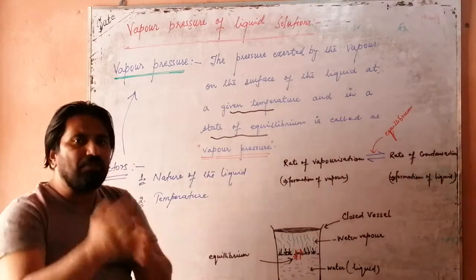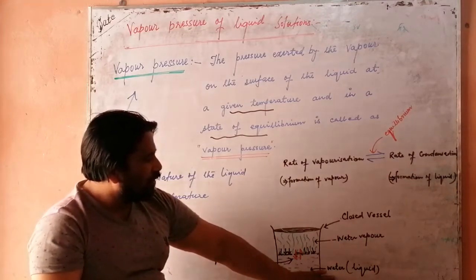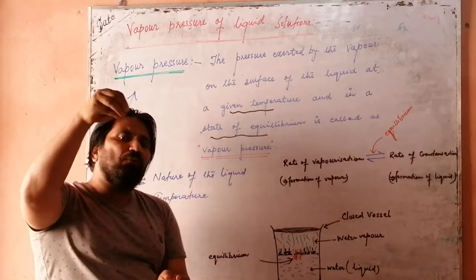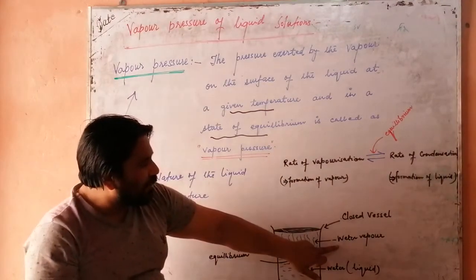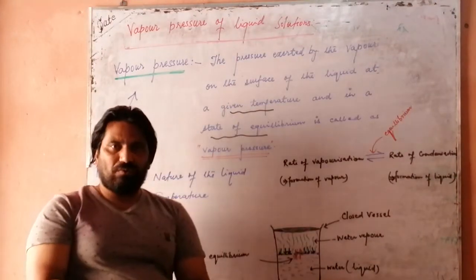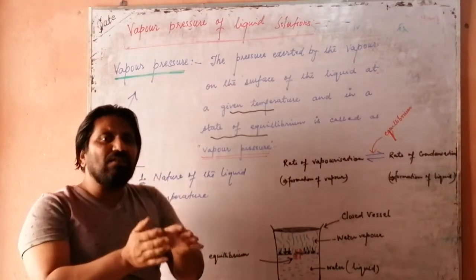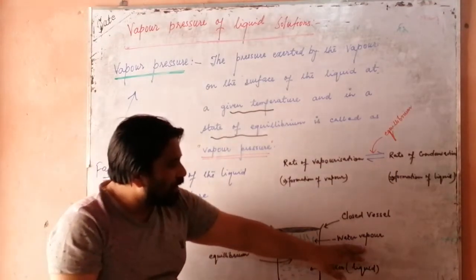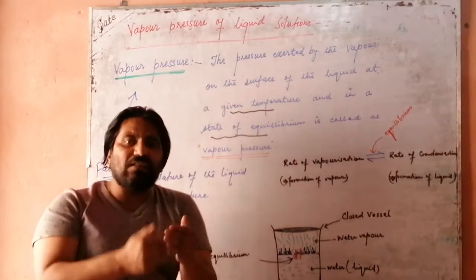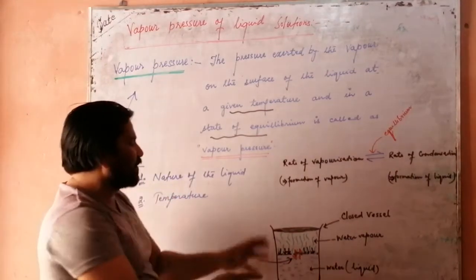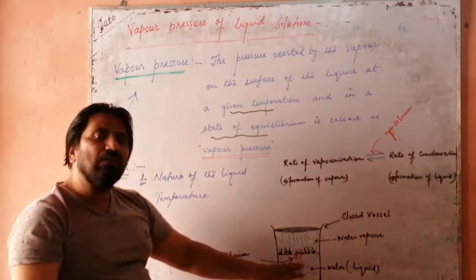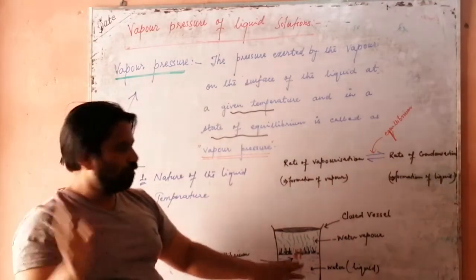After a lapse of some time, the water molecules change into water vapor, and a time comes when this water vapor again changes into water molecules. And the condition where the rate of water vapor formation and the rate of water molecules formation are almost equal is called equilibrium, and that is the symbol of the equilibrium.